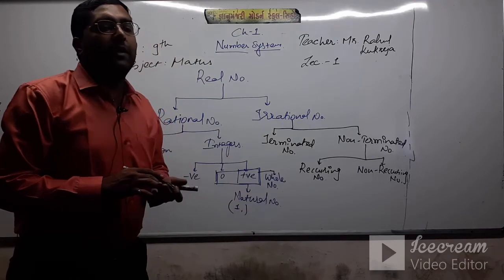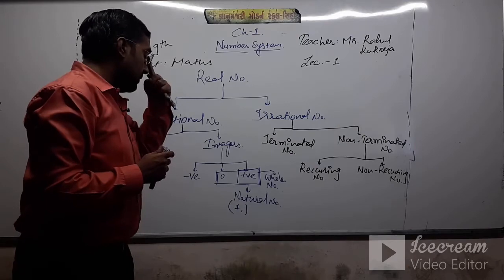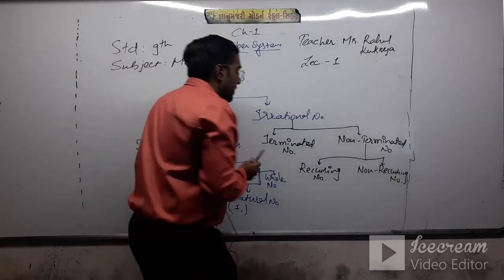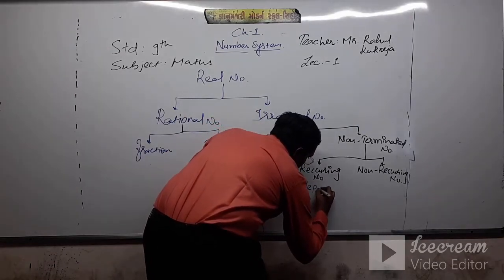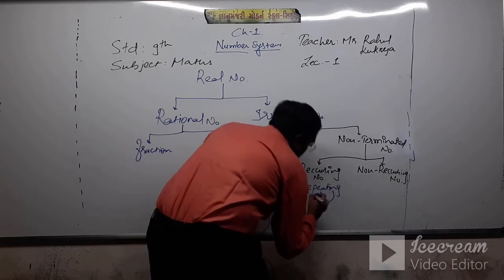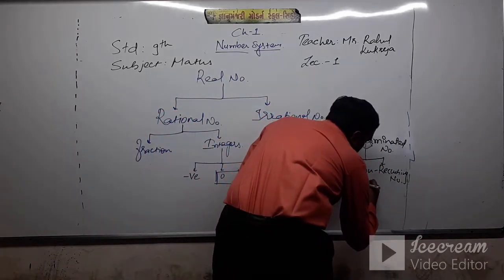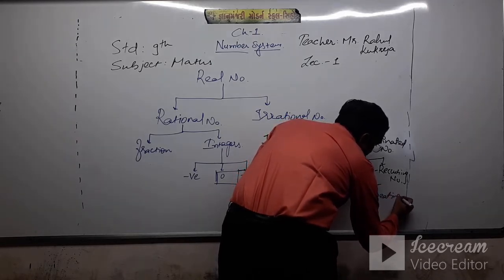Recurring numbers we also call repeating numbers, and non-recurring numbers we also call non-repeating numbers. Clear?